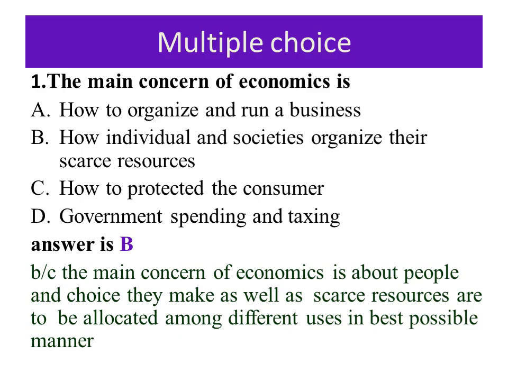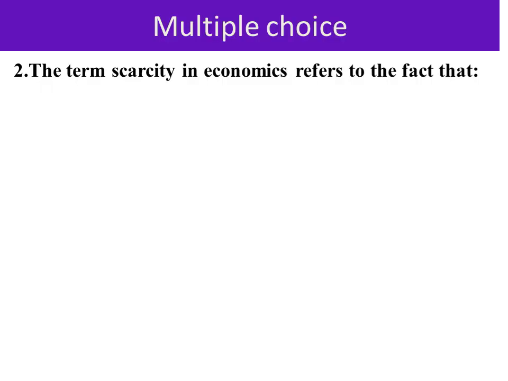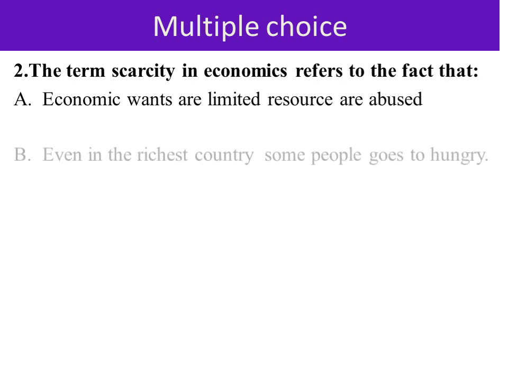Let us go to the second question. The second question says the term scarcity in economics refers to the fact that: A. Economic wants are limited, resources are abused.